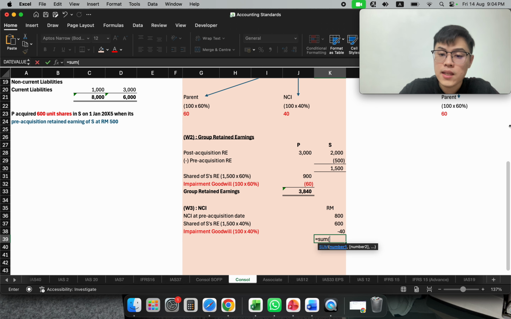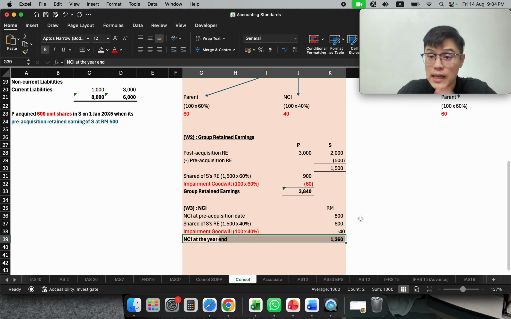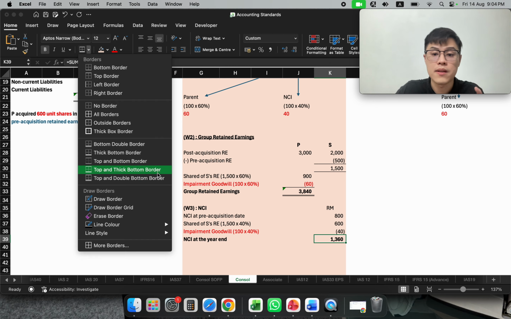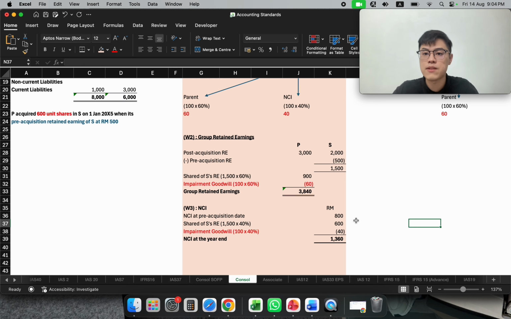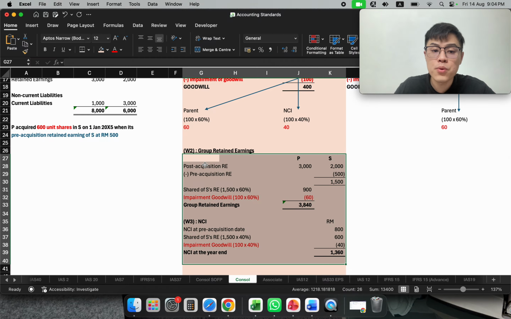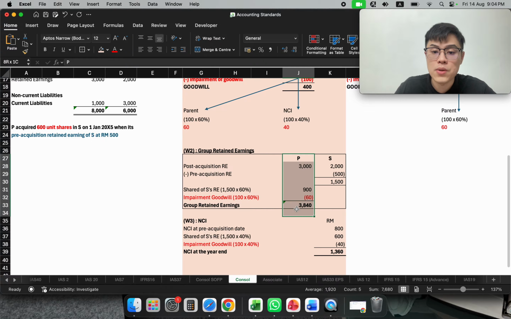And ultimately, your NCI at the year end will be at this value. So their investment value will also increase because they also have rights, minority rights so-called, in this subsidiary. So they will also increase in value. So this will be my working for me to put under my statement of financial position consolidation.